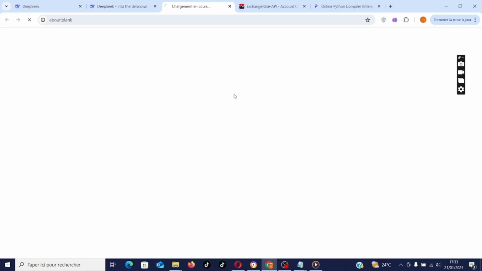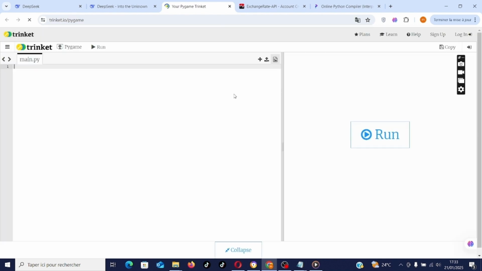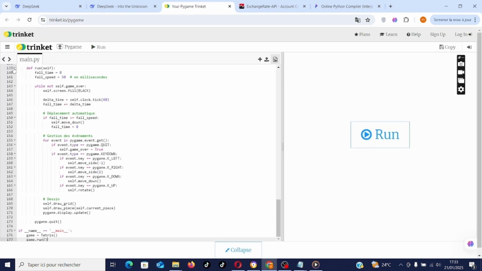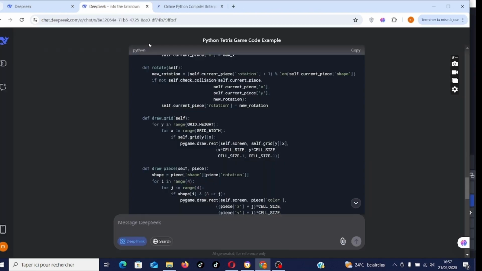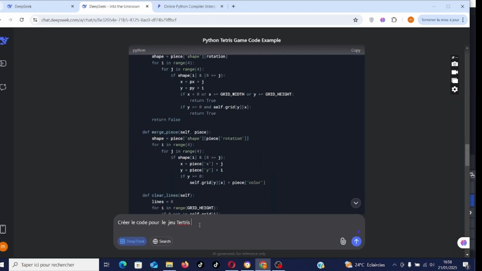So I'm going to paste it here. I put run here. We'll see what that gives. There you go, it's very good. Impeccable, it works well. I'm taking the code for the Tetris game in HTML.